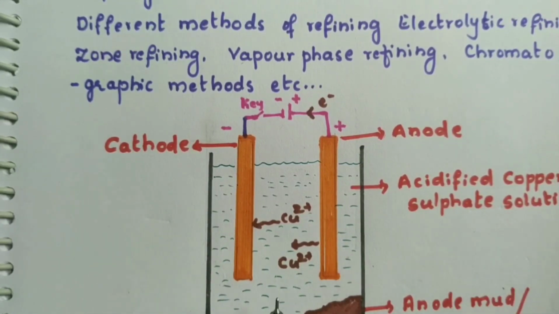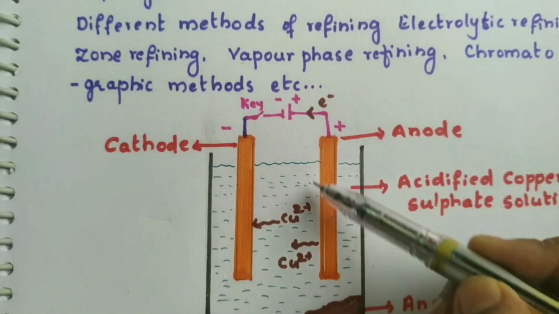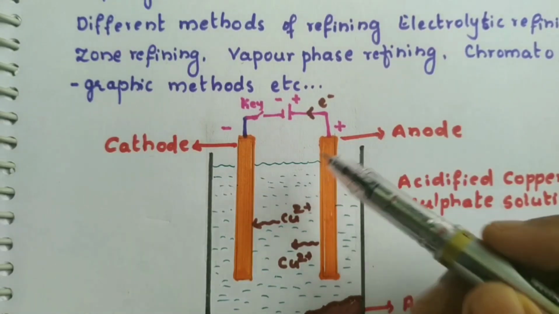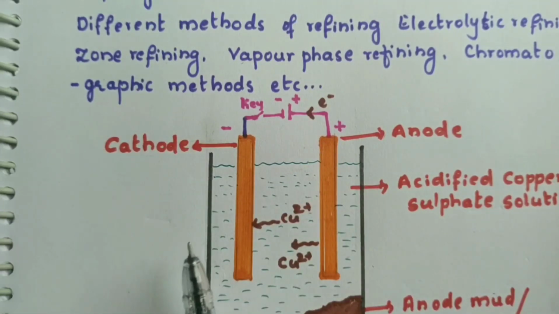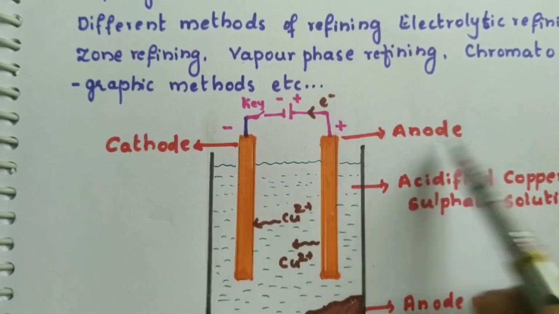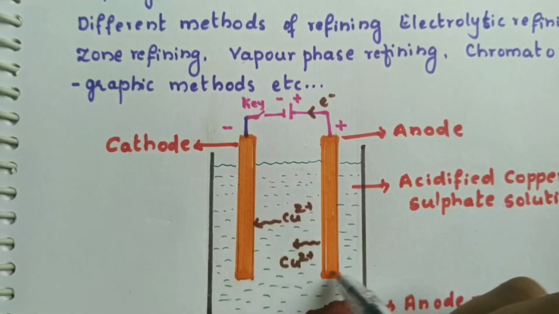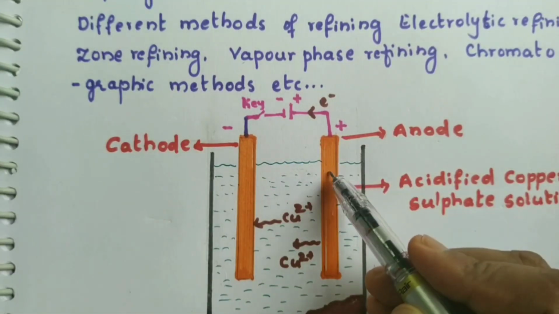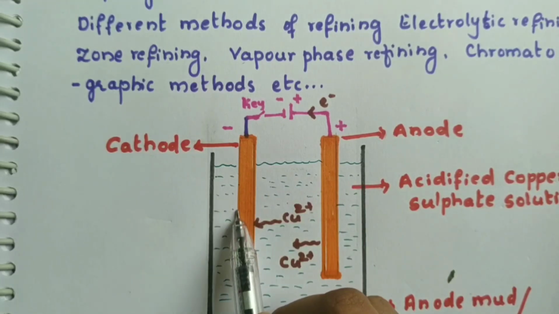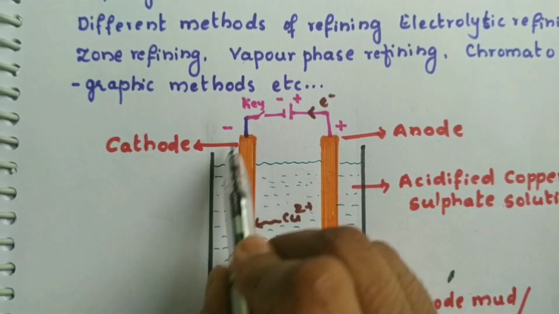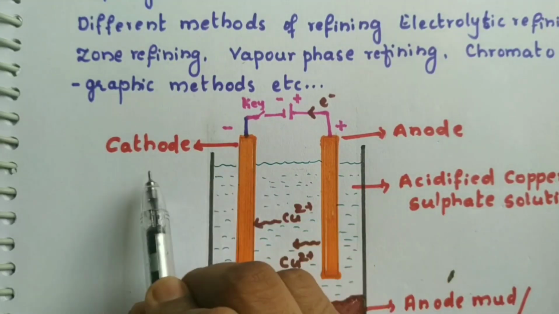We are doing refining of copper. So the anode used is the impure metal. After concentrating and extracting, whatever metal we got, we use here as the anode. So the impure metal after extracting is used as the anode. The pure metal, that is a pure copper strip, is used as the cathode.